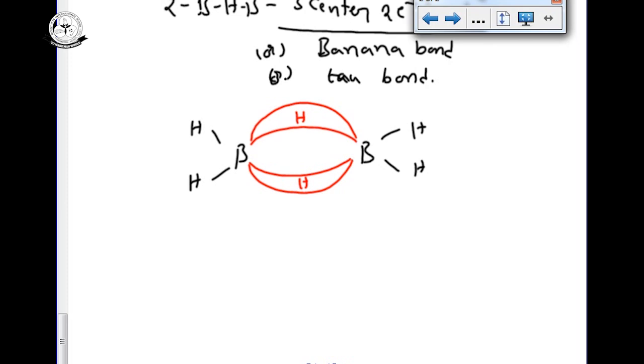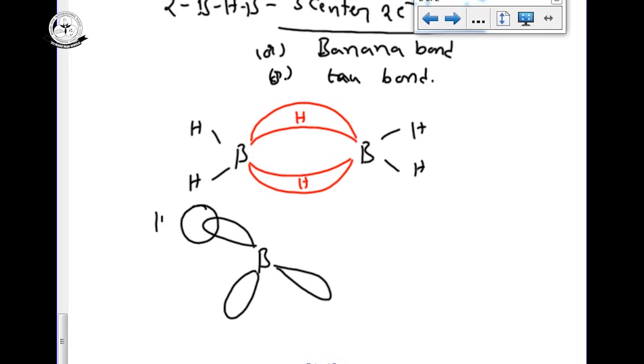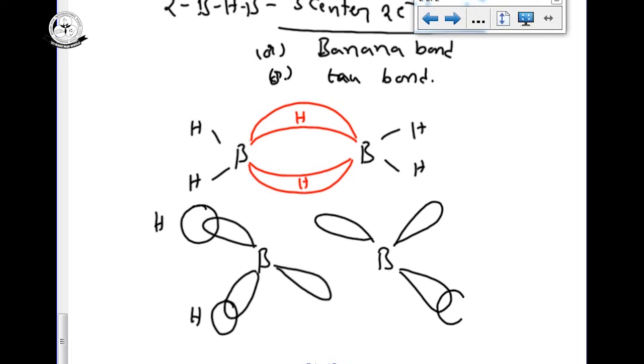The same structure we can see in the diagram. Boron has 4 sp3 hybrid orbitals, and these combine with hydrogen. Here also I am writing boron's 3 bonds, 1, 2, 3. This one is no problem, this is a bond with hydrogen, this is a bond with hydrogen.